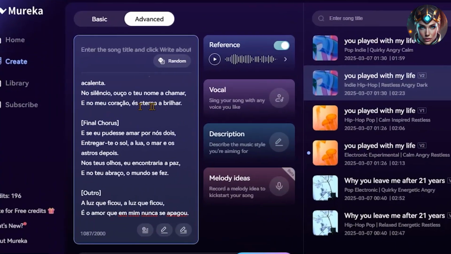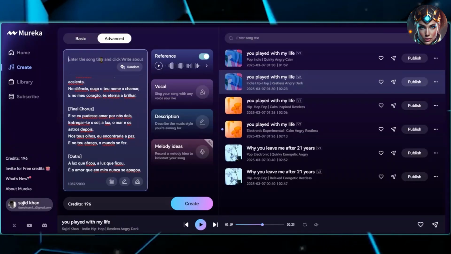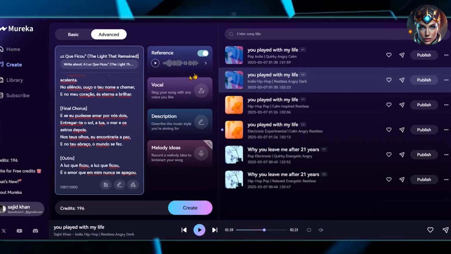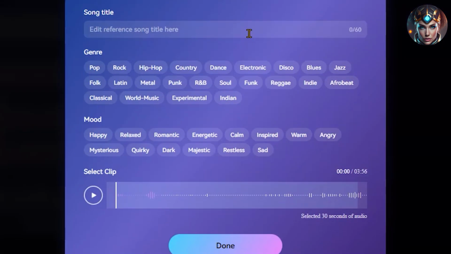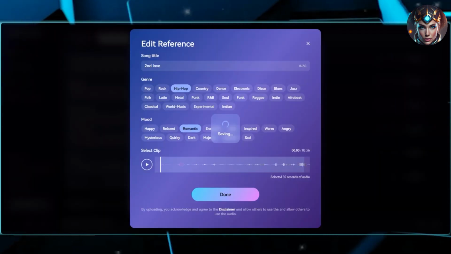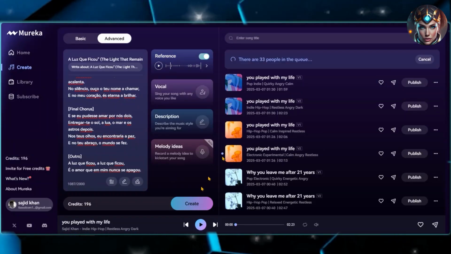Let's add a song title, then paste the link of our chosen reference song. From there, select a 30-second segment from the song as our reference. Finally, set your song title, genre, and mood, then click Done. Just like that, our reference has been added. With lyrics and the reference set, let's hit Create and see how it turns out.